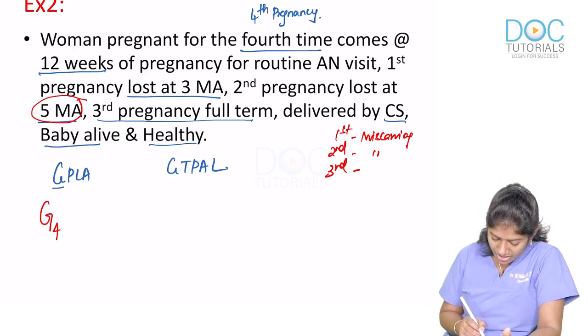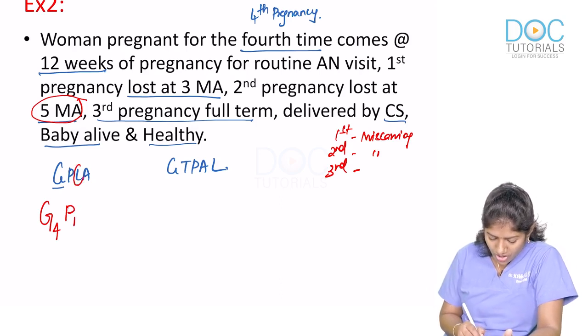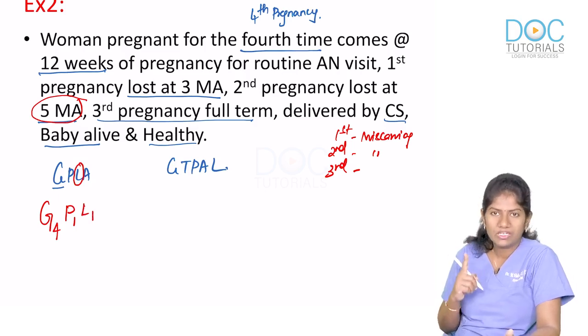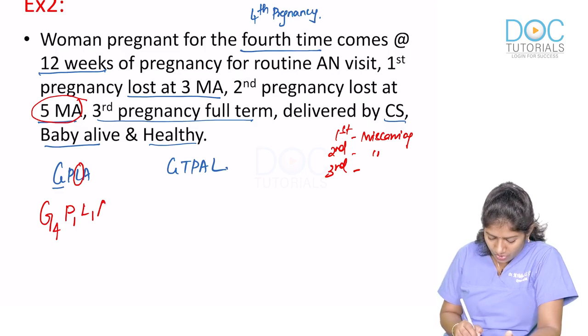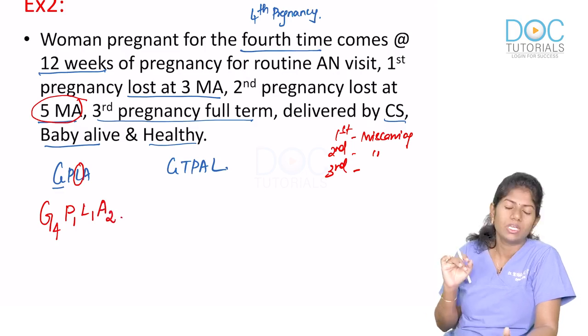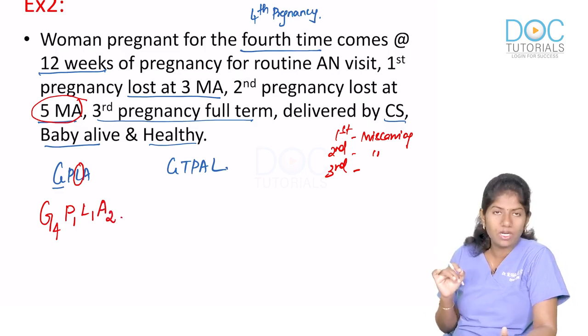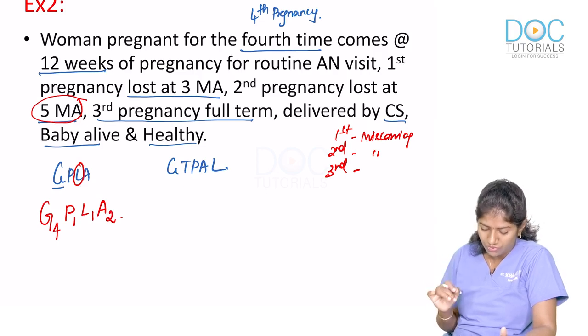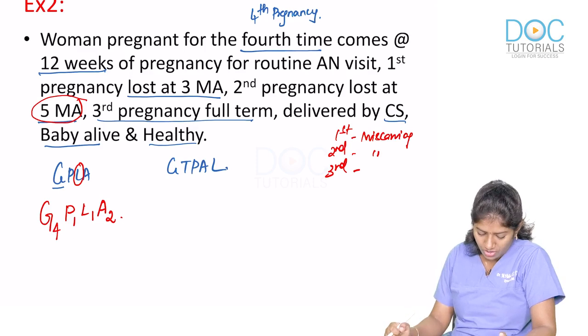So what is her para score here? She is para 1. The baby is live and healthy. So L will again be 1 because she has 1 living child. Abortion A will be 2. She is gravida 4, para 1, living 1, abortion 2.